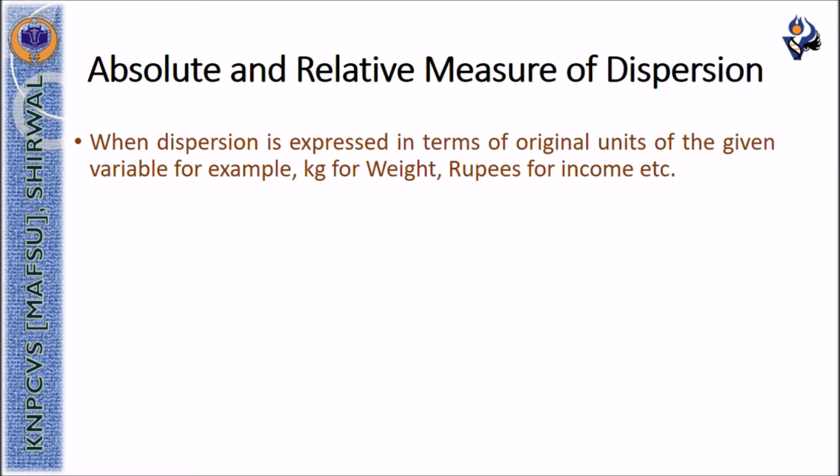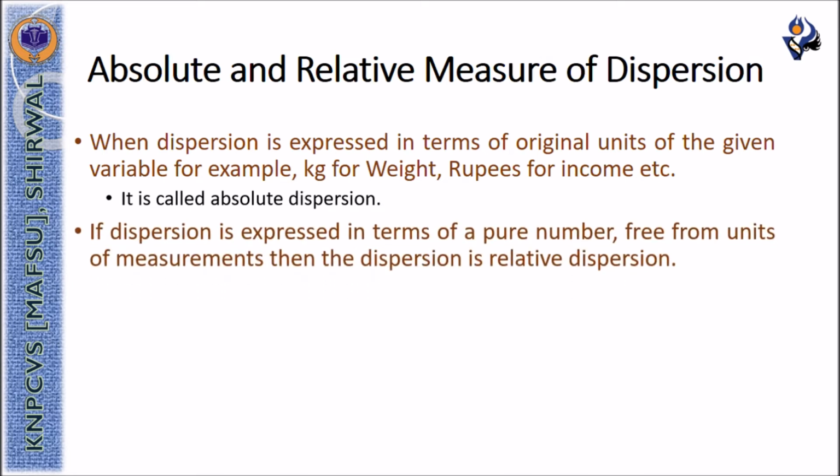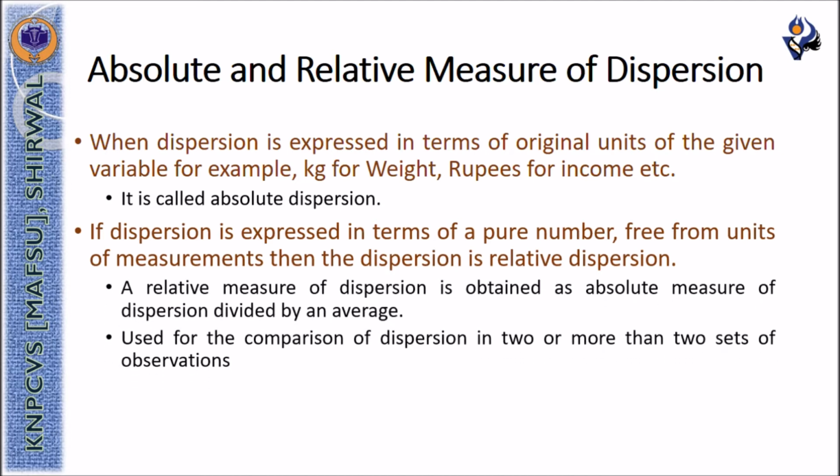When dispersion is expressed in terms of original units of the given variable, it is called an absolute measure of dispersion. And if the dispersion is expressed in terms of a pure number free from the units of measurement, then it is known as a relative measure of dispersion. The relative measure of dispersion is used for the comparison of dispersion between two or more sets of observations which are expressed in different units.